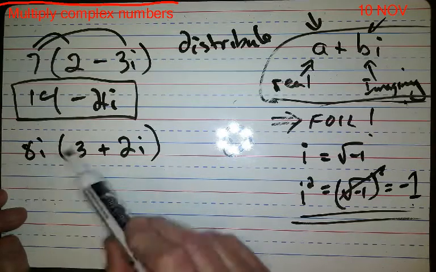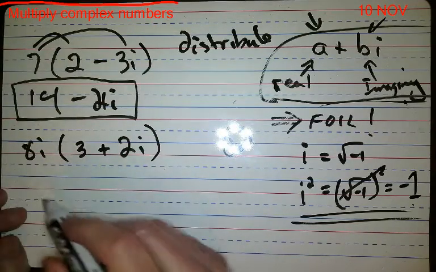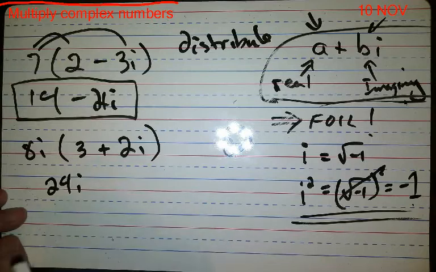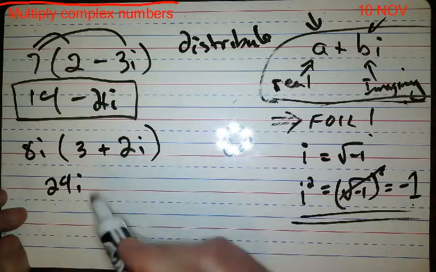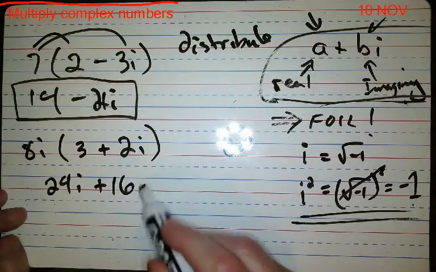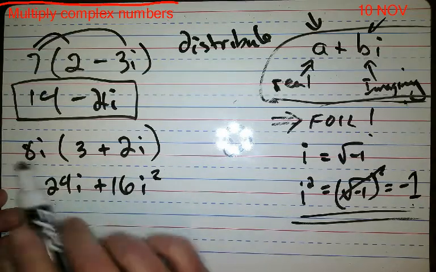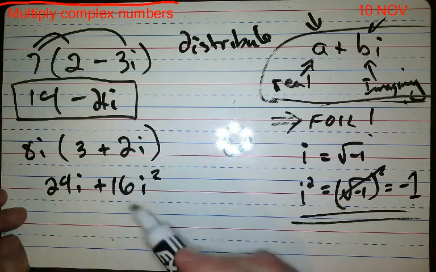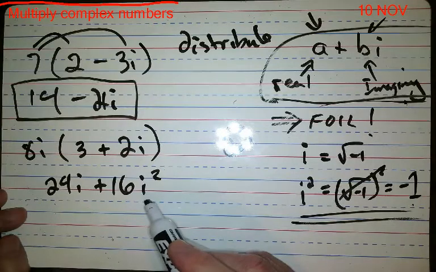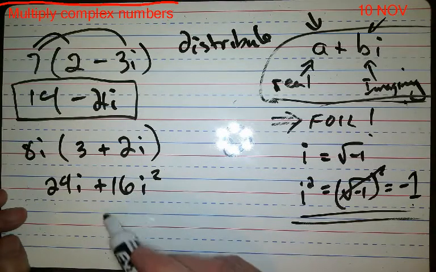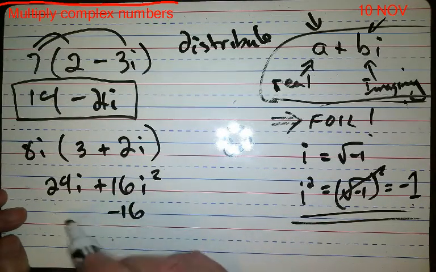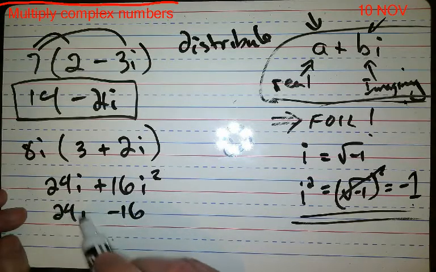So when I do this one, 8i times 3, that's 24i. 8i times 2i, that's 16i squared. Remember, i squared is negative 1. That makes this negative 16 and positive 24i.